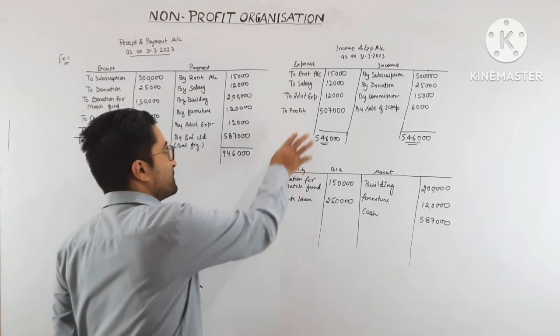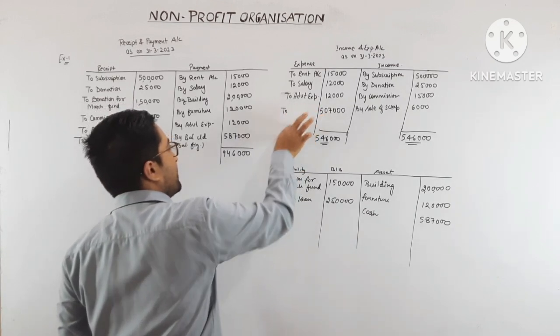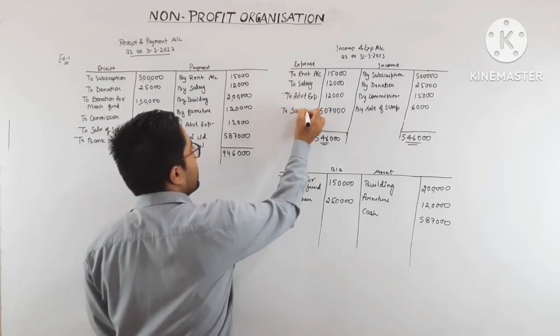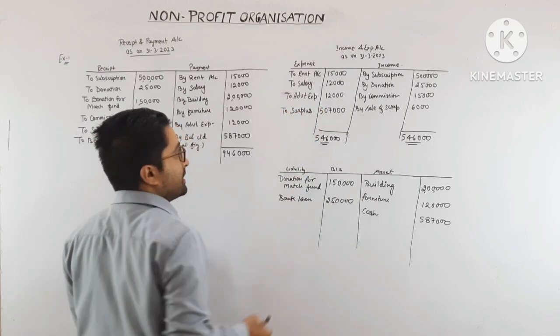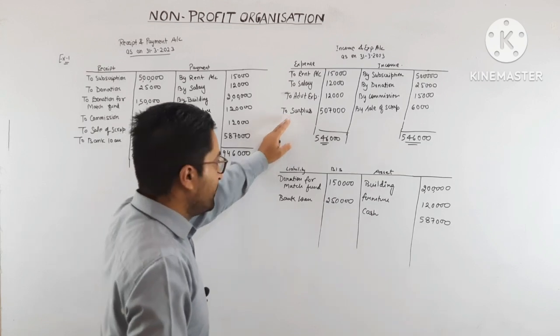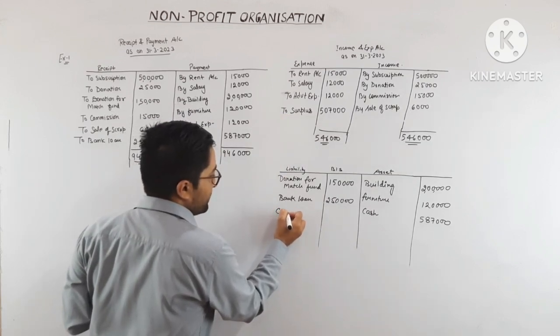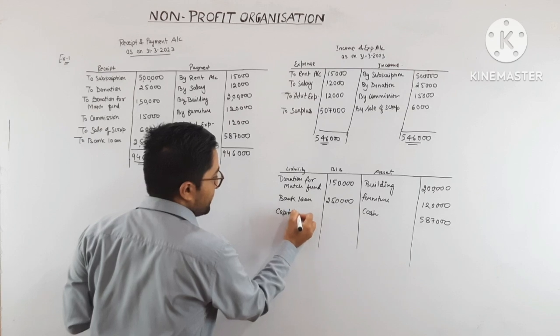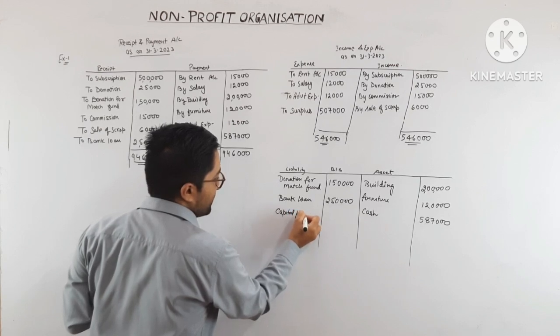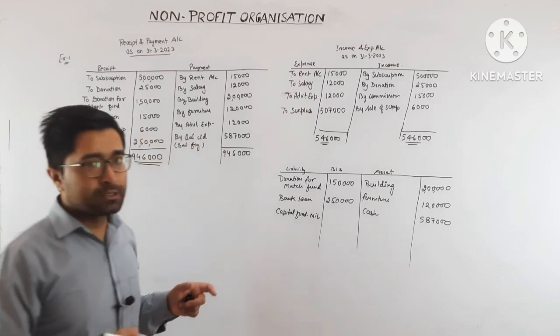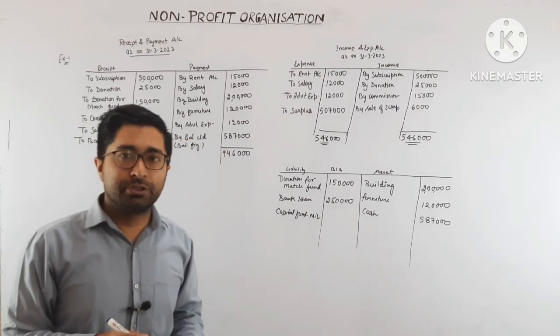So instead of profit we will write it as surplus, and this surplus will be added in the balance sheet to the capital fund. So here the capital fund is nil, because the capital fund is not given in the question.